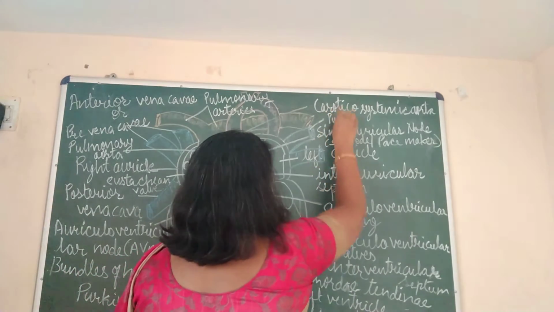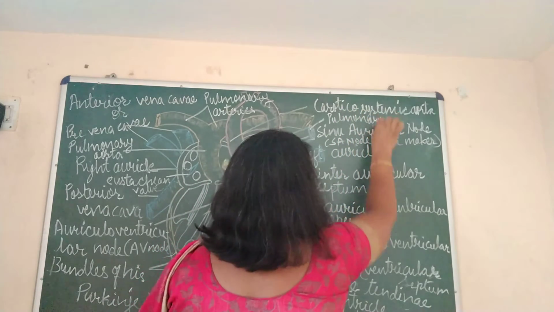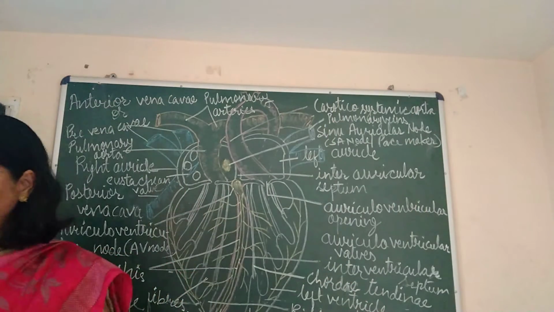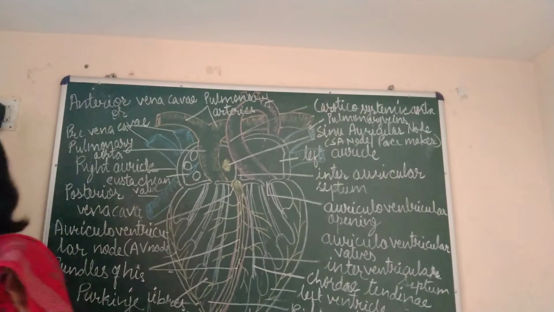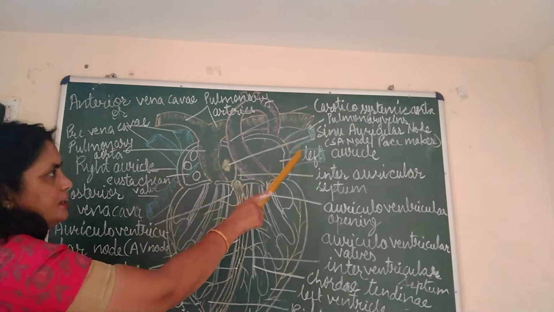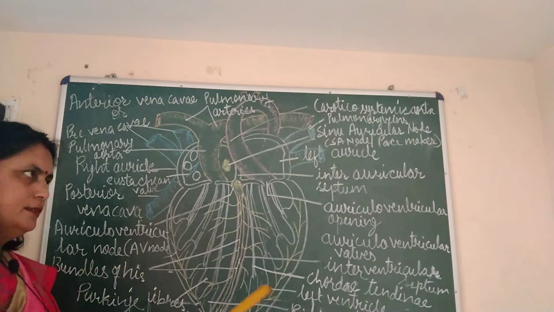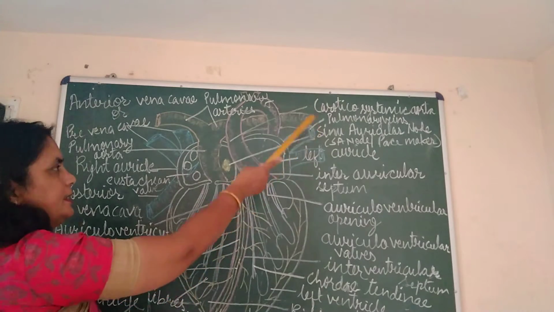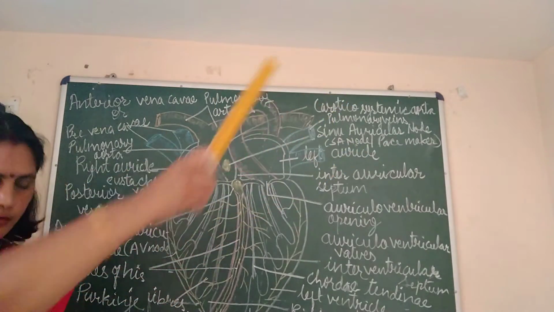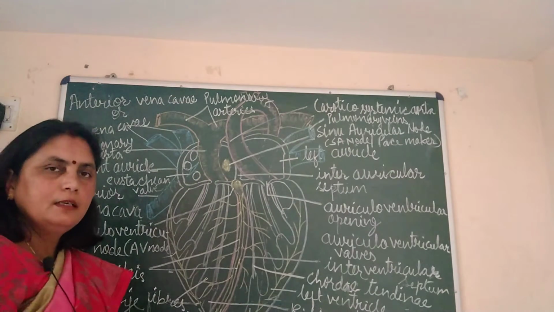So these two pulmonary veins are coming from the lungs. In the left auricle, two pulmonary veins open, which come from the lungs of their own side, so these two carry blood from the lungs.